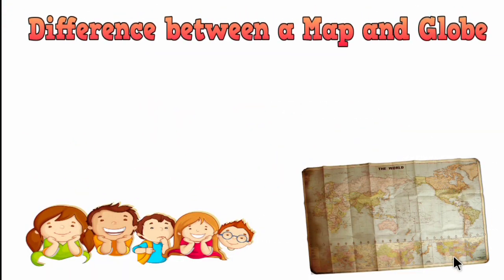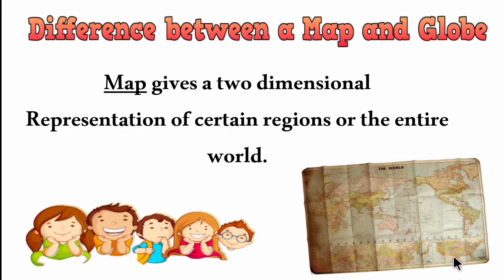Now let's see what is the difference between a map and a globe. What is the major difference? Everyone knows a map is very easy to carry. Wherever you go you can carry a map, whereas a globe is not that flexible. That is a major difference. Now let's see some other differences. A map gives a two-dimensional representation of certain regions or the entire world. So a map gives the 2D picture.